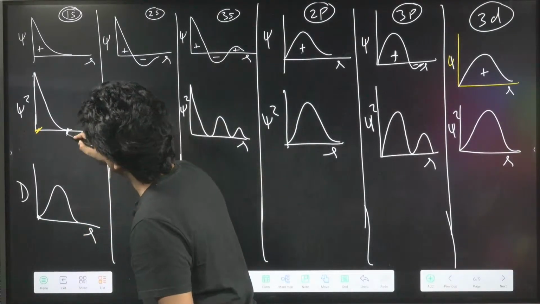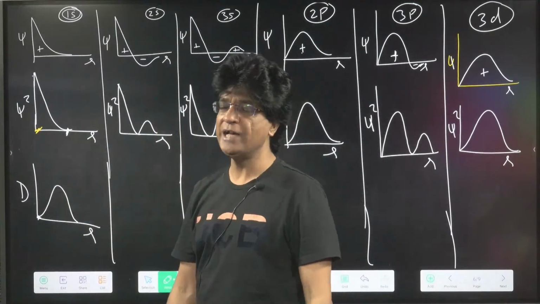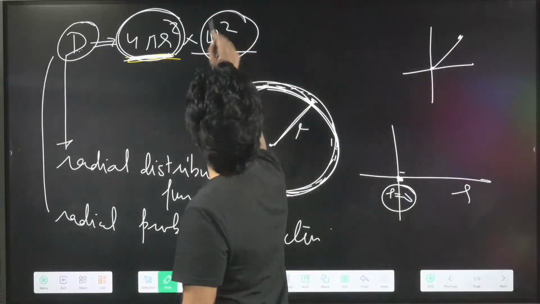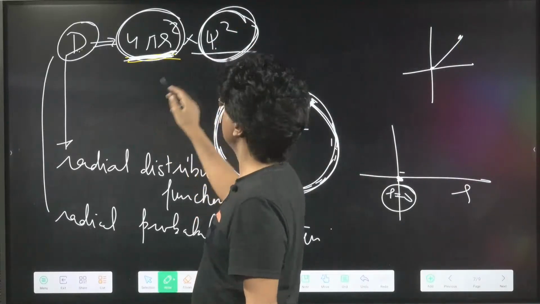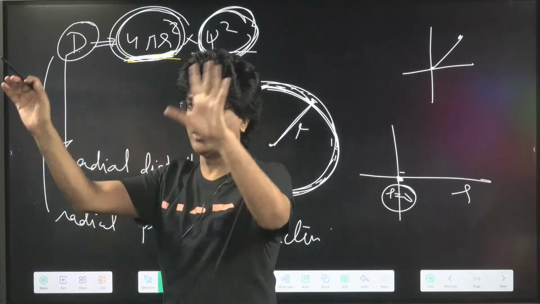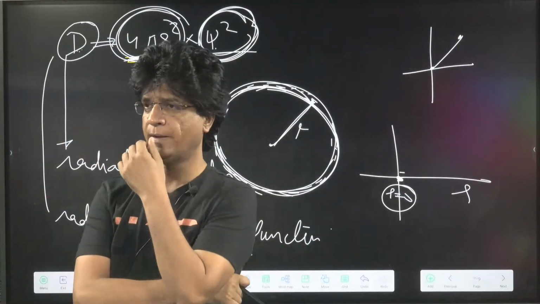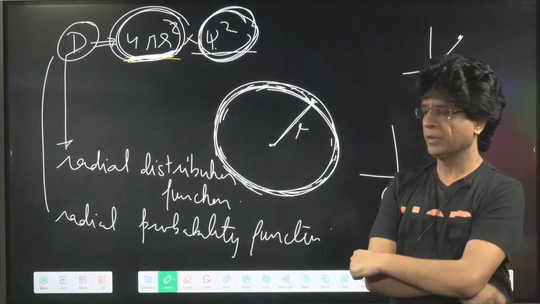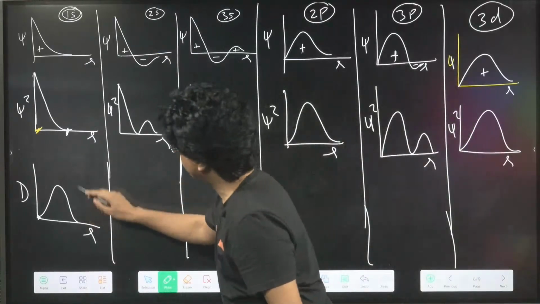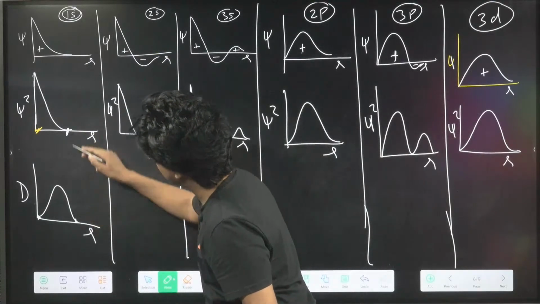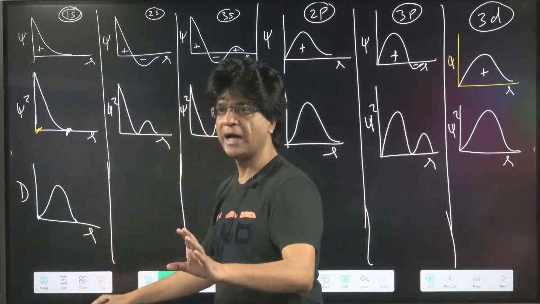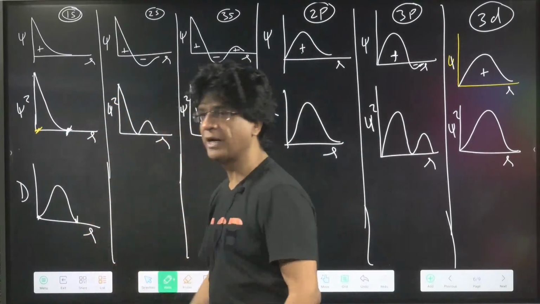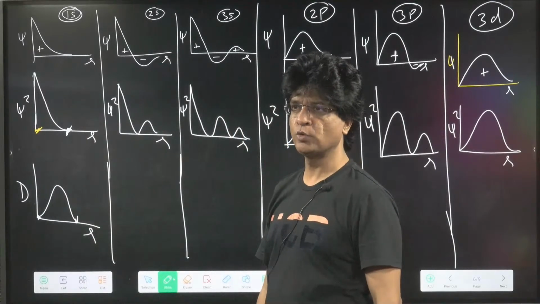Because over here, the psi square has become 0. Yes or no? So now, because of psi square becoming 0, though the r value is non-zero, 0 into this thing will also become 0. Yes or no? At this point, you can see that the psi square has become 0. So now 4 pi r square is non-zero, but multiplying by psi square, which has become 0 now, will also become 0. Is that clear to all of you?